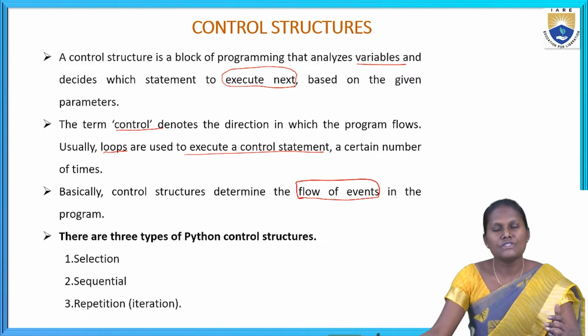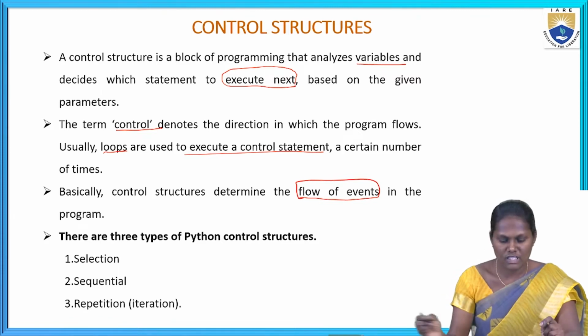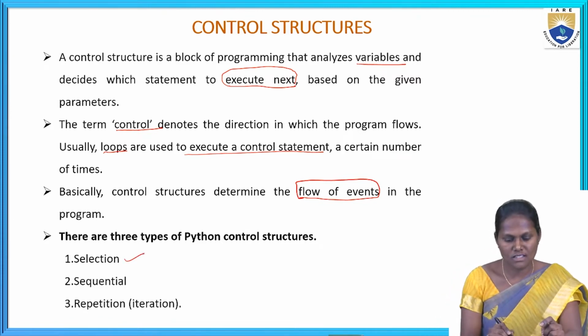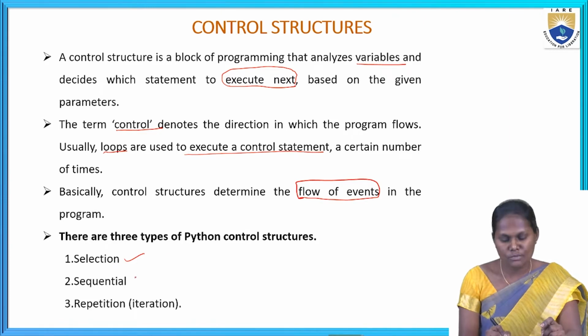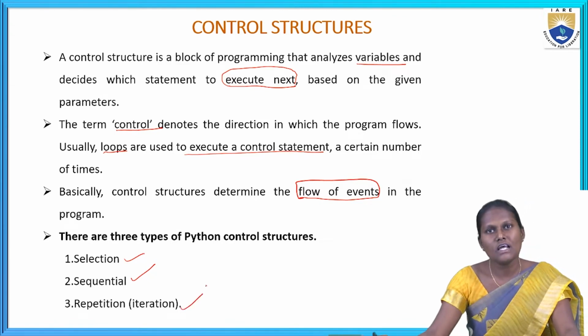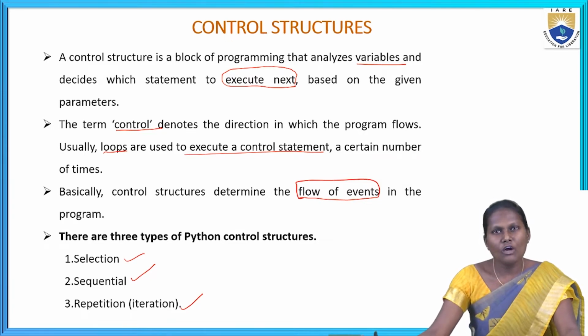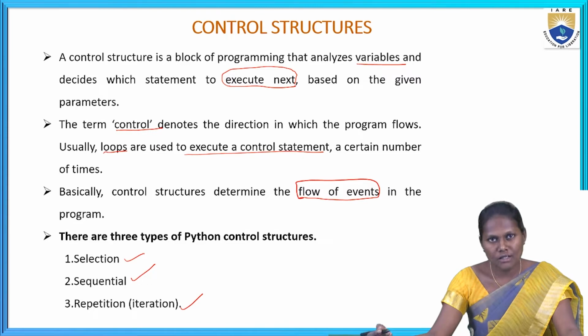We have three types of Python control structures. The first one is the selection control structure, the second one is the sequential control structure, and the third one is the repetition control structure, also called the iteration control structure. Now I am going to explain these three types of control structures, what we are going to use, and how we are going to execute the program in them.